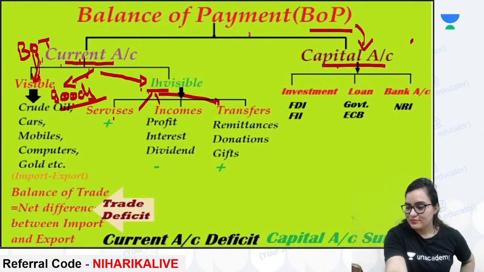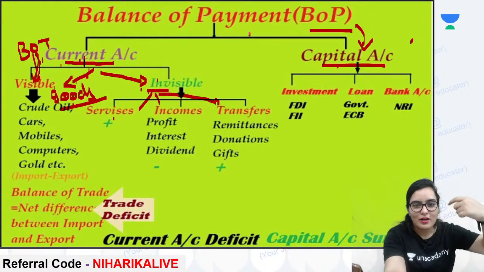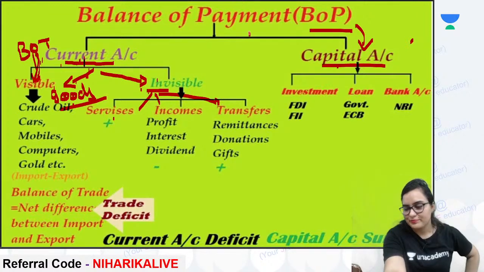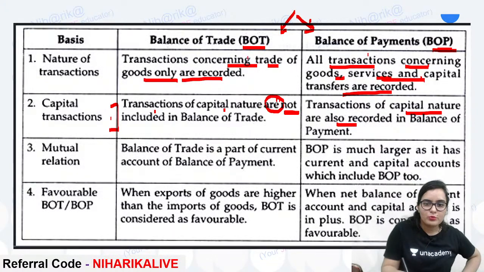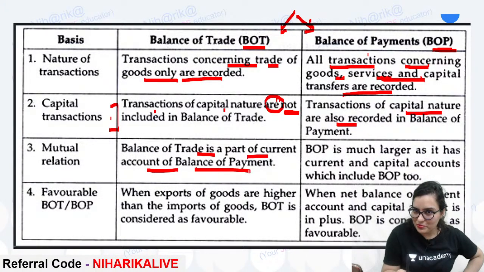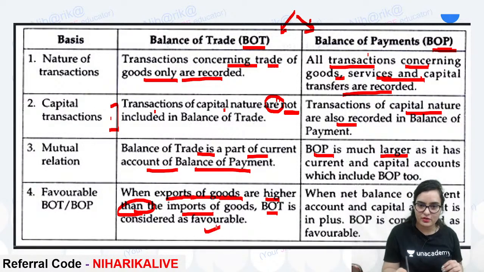Getting it? Now mutual relation: BOT is a part of the current account of BOP, whereas BOP is much larger. When the exports of goods are higher than the imports, then BOT, that is balance of trade, is favorable.